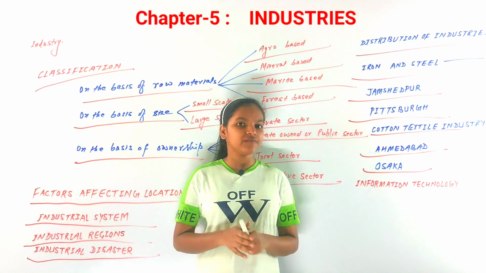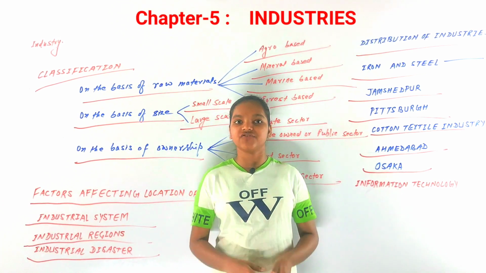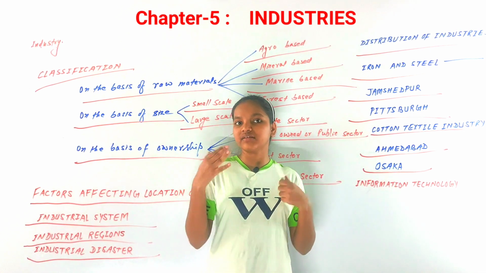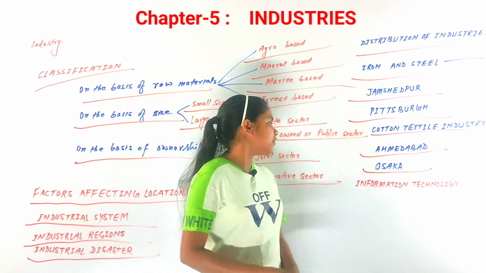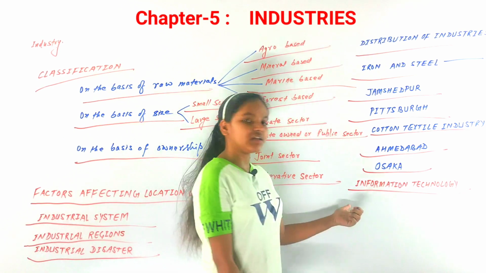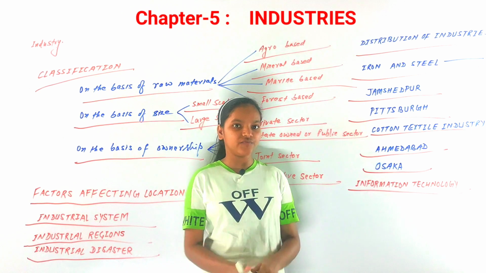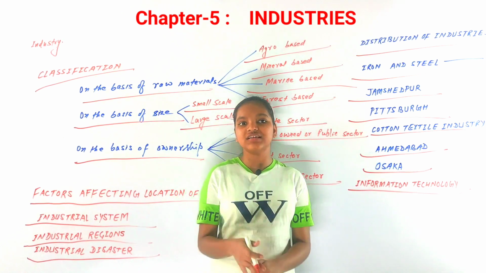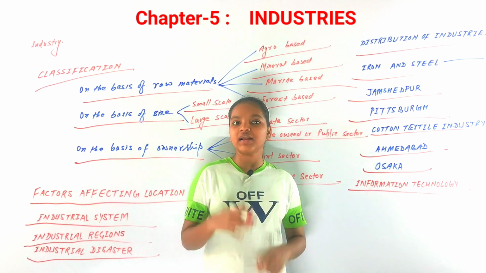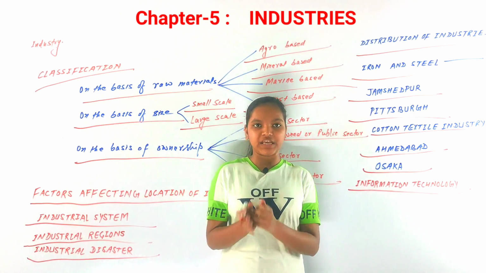So now that we have discussed iron and steel industries and the textile industries, precisely the cotton textile industries, now we will look at the last major industry, that is information technology industries. That is the third major industry of the world. Information technology industries deal with the input, storage, processing and output of information.